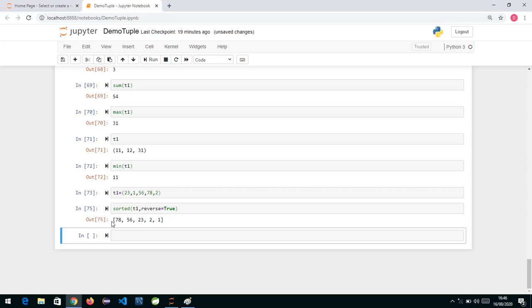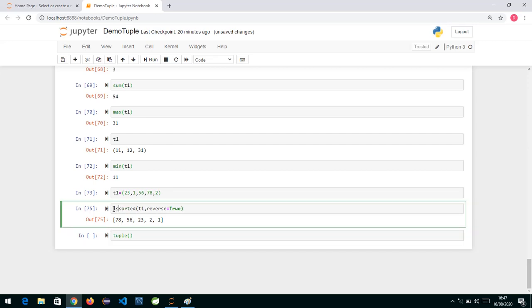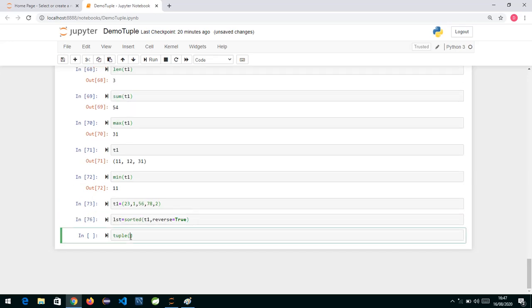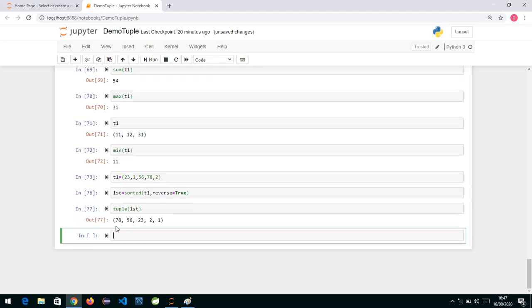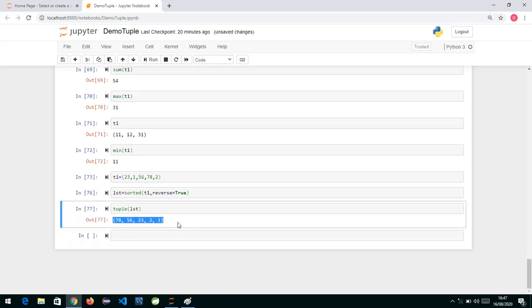Now if I want to convert this list back into a tuple, what should I do? We can use the function tuple, and this list we can store this way: the list of sorted, and a tuple from this list. If we store it, we got a tuple with round brackets over here. This is a tuple. Okay, so this is the way we can do it.